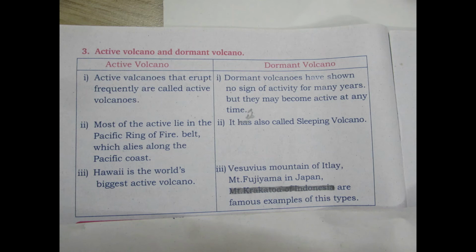Active volcano, first point: volcanoes that erupt frequently are called active volcanoes.